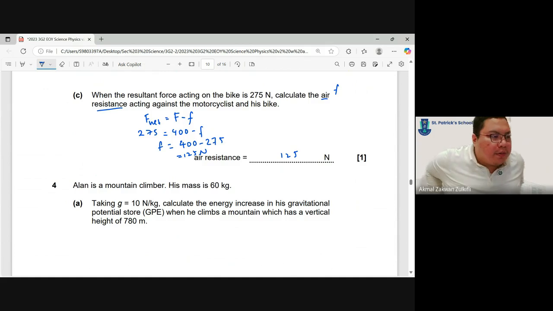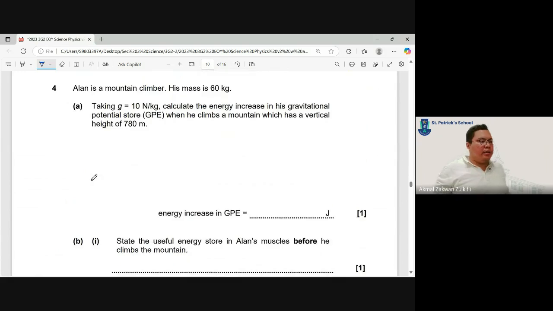Okay, next question. Alan is a mountain climber. His mass is 60 kg. M is 60 kg. Taking g equals 10 newtons per kg, calculate the energy increase in his gravitational potential store when he climbs a mountain which has a vertical height of 780 meters. Okay, so EP equals mgh first.